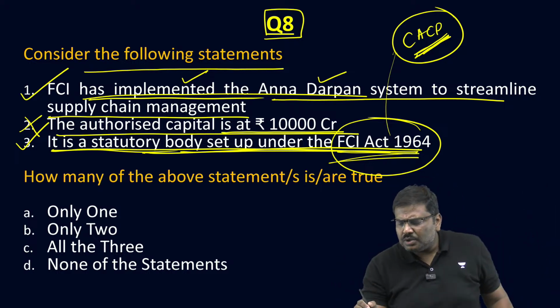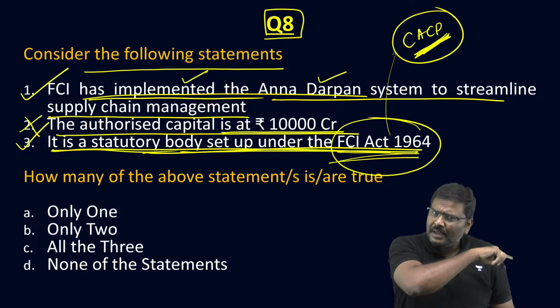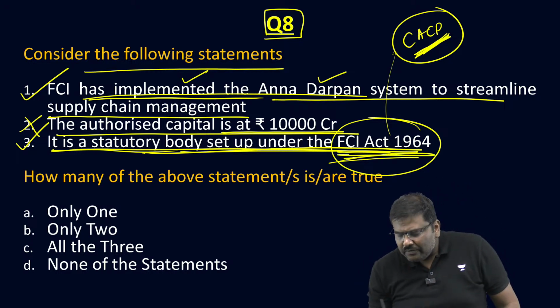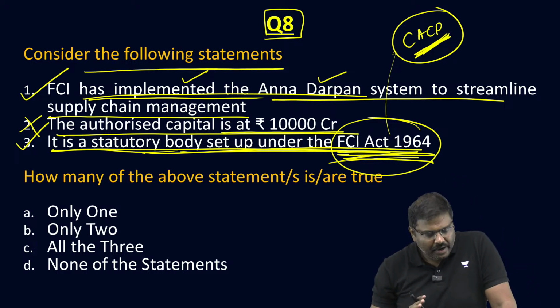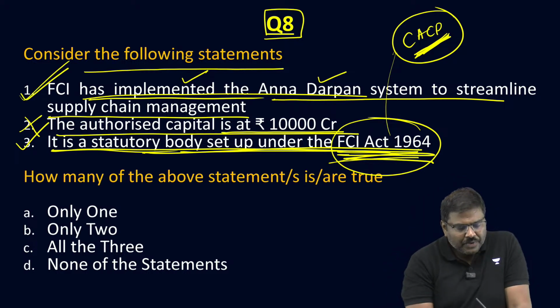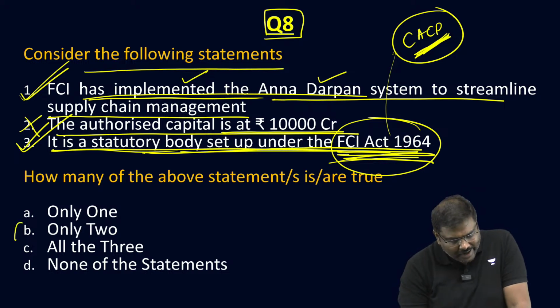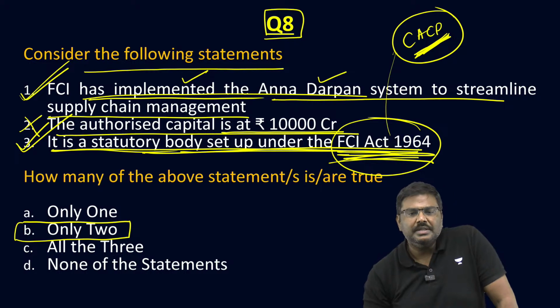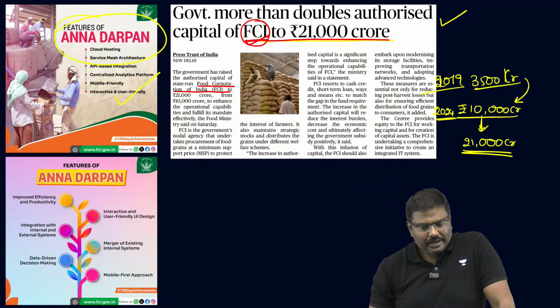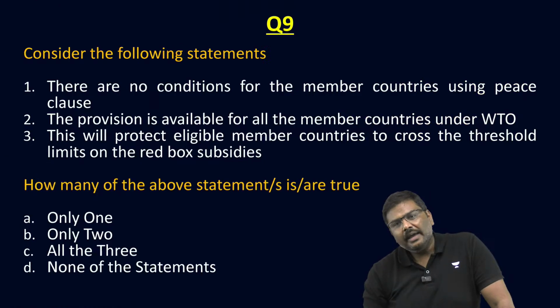In 1985 the name was changed to CACP, but it was set up in 1965 only, very much related to the agriculture sector. Then everybody is okay, right? So, first statement is true, third statement is true, right option for the question will be option B. Only two of the statements are correct. Then everybody is okay?